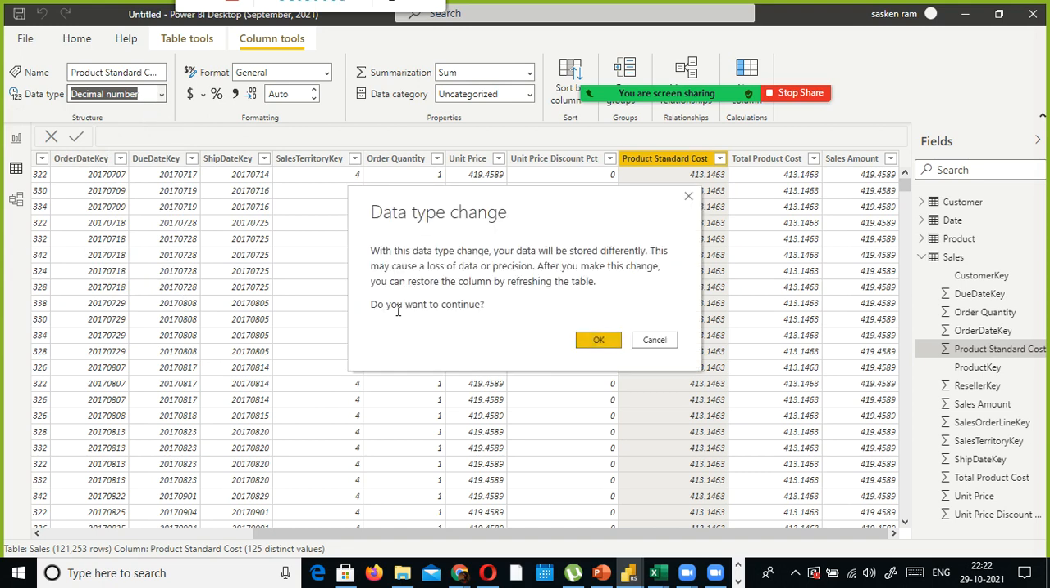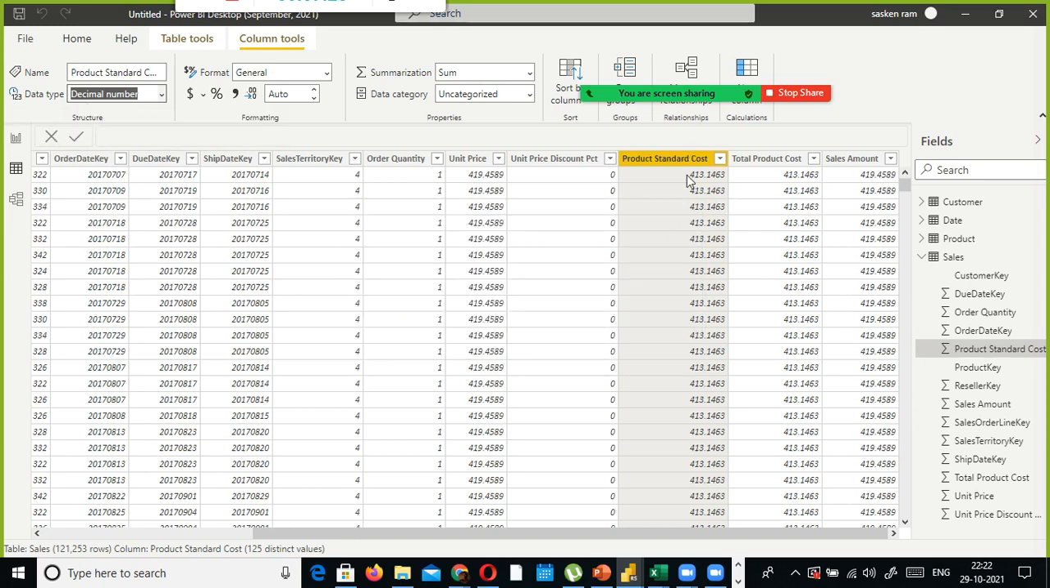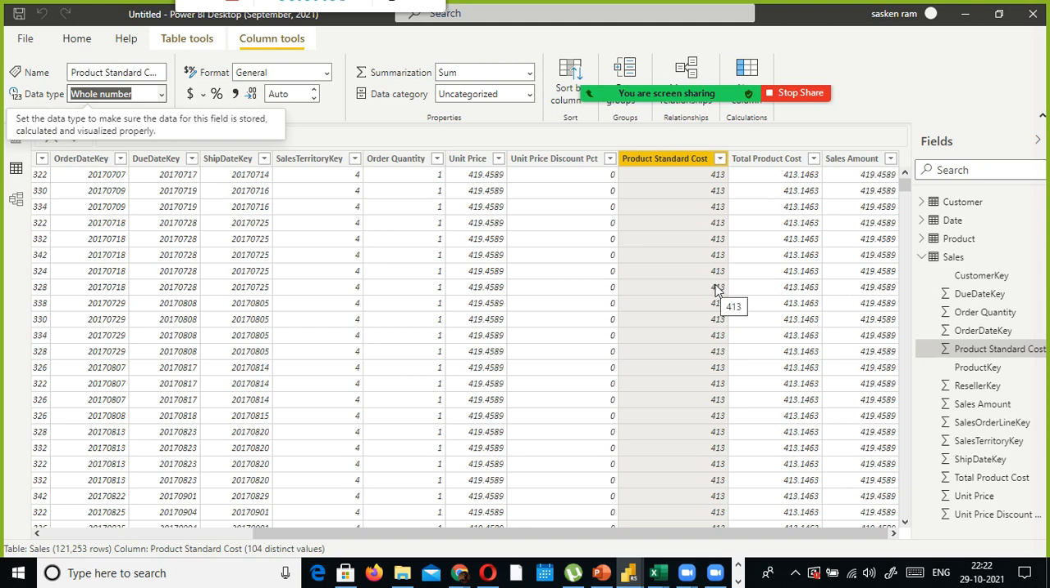Before you make changes, it is asking us for our confirmation. Once you confirm it, this one will get converted as a whole number. Usually cost and all we don't convert as a whole number because it has to be a decimal number. This is just to show you how to change the data type, in case any column has been wrongly assigned a different data type.